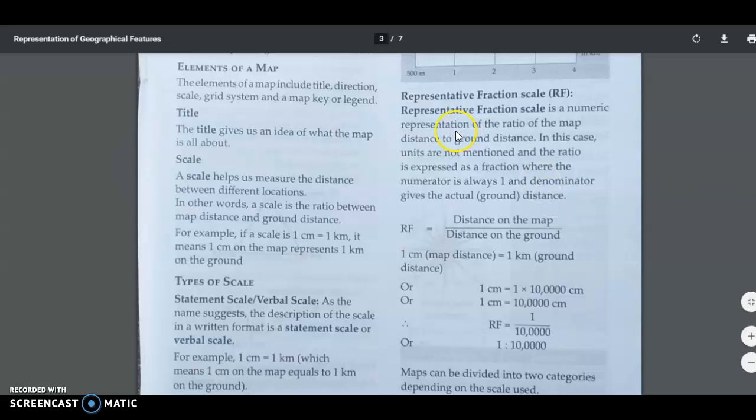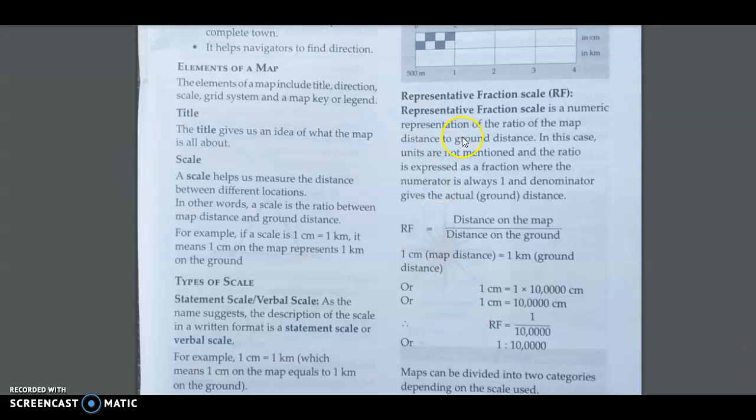The next scale is the representative fraction, which is also known as RF, and it is a numeric representation of the ratio of the map distance to the ground distance. In this case the units are not mentioned. If you see the RF, it is given as 1 is to 1 lakh. That means here you do not have the measurement of unit, right? And such a type of scale is universally accepted, because whichever unit you use here, you will use the same unit on the other side.